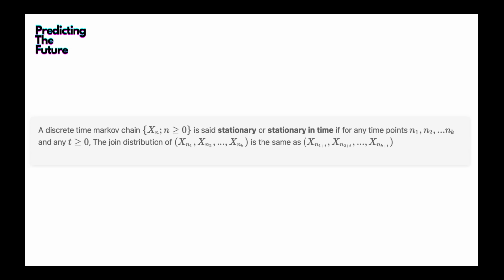officially. Stationary in time basically means that the joint distribution of a certain array of random variables in the Markov chain process doesn't change if we shift those joint random variables to another time. So that's the stationary.